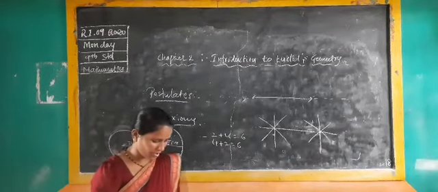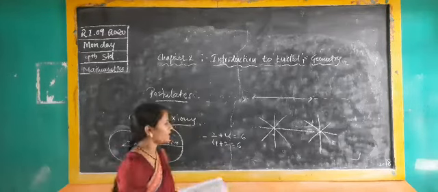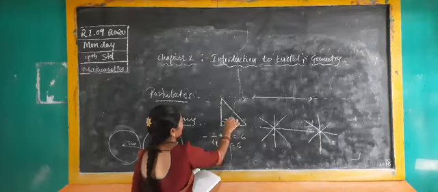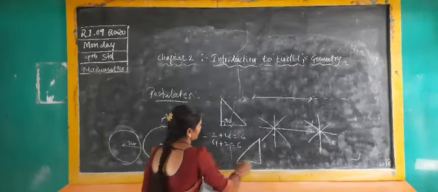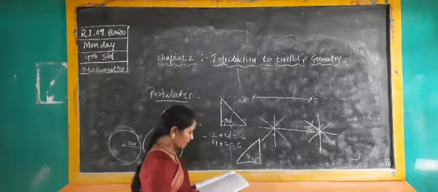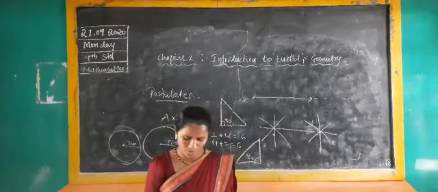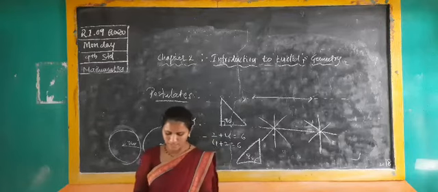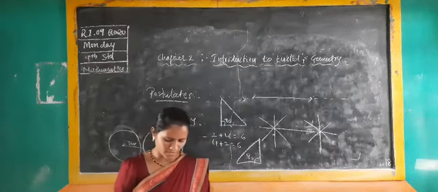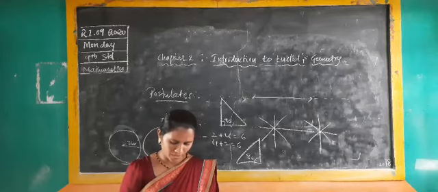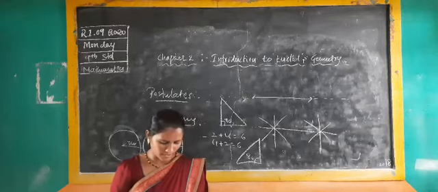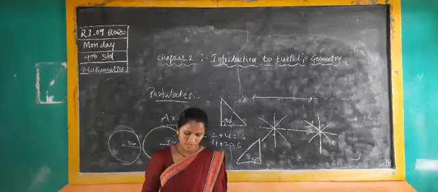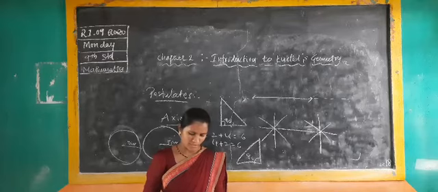Next, postulate 4: all right angles are equal to one another. You know already a right angle is 90 degrees. If you are taking this, you will get 90 degrees. If you draw it reversed, you will also get 90 degrees. Like that, right angles are equal to one another. Next, fifth postulate: if a straight line falling on two straight lines makes the interior angles on the same side of it taken together less than two right angles, then the two straight lines, if produced indefinitely, meet on that side on which the sum of angles is less than two right angles.